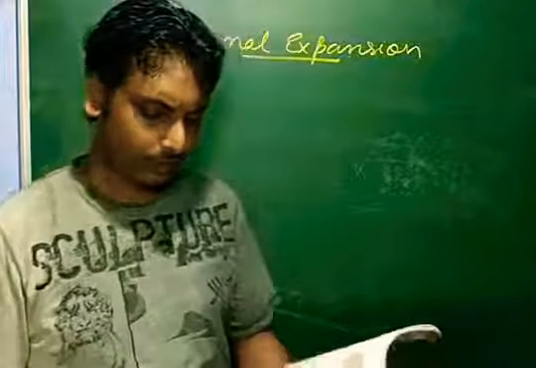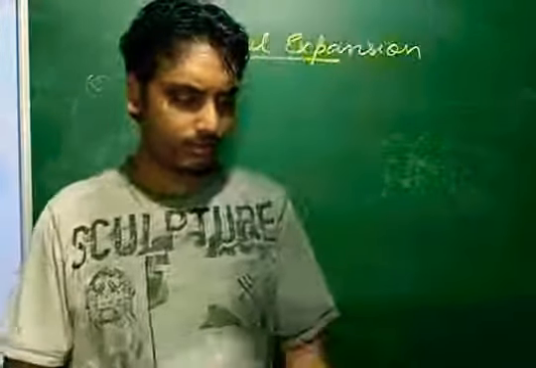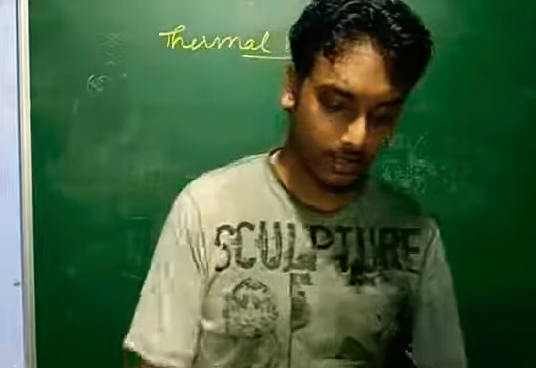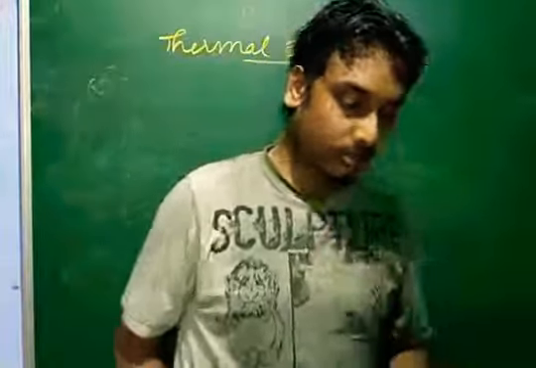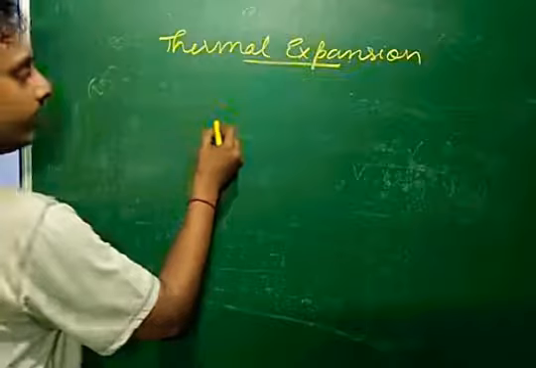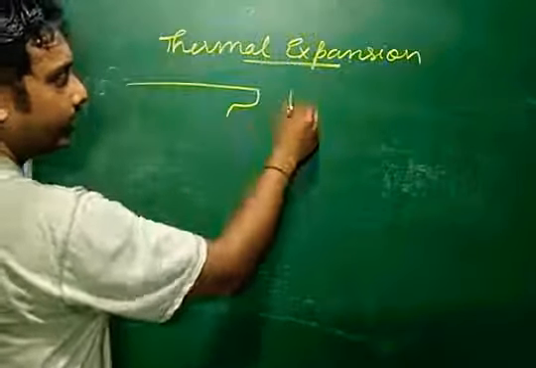Okay, so some real life explanations and applications of thermal expansion are given. I am discussing one or two, the rest you will read. Many times you might have seen railway tracks. There is a small gap in between two railway tracks.